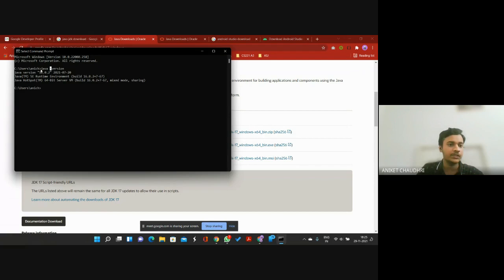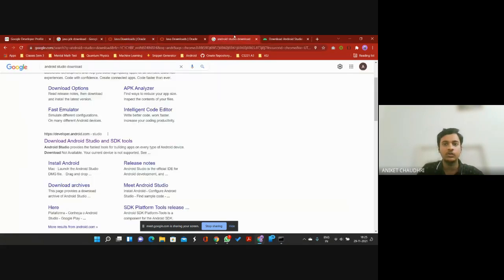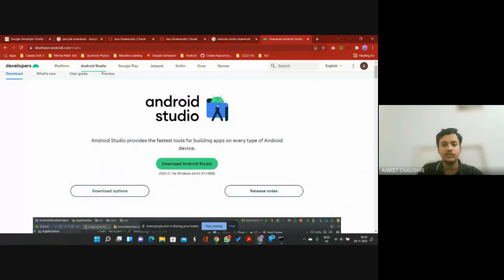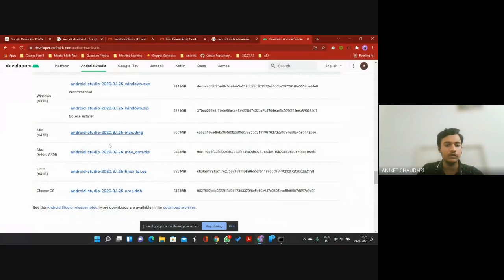Sometimes there may be some issue, so write java minus version to see if Java is installed or not. After Java is installed, you should search Android Studio download. Go to this website, developer.android.com, and this website will automatically detect your operating system, and you can download the Android Studio from here. I have faced some cases where it shows some wrong operating system. Then go to download options and choose the right downloadable file for you.